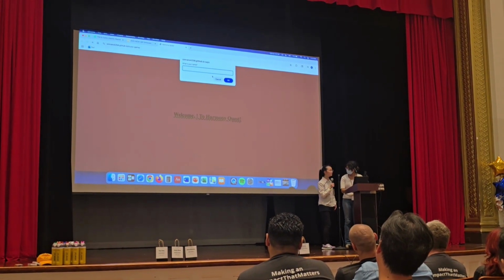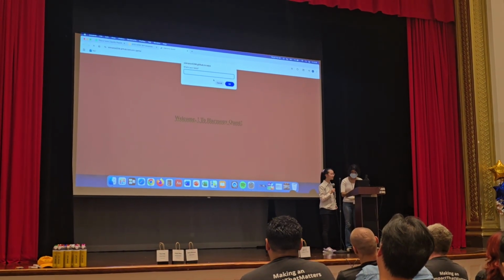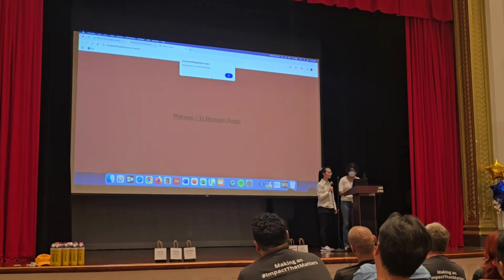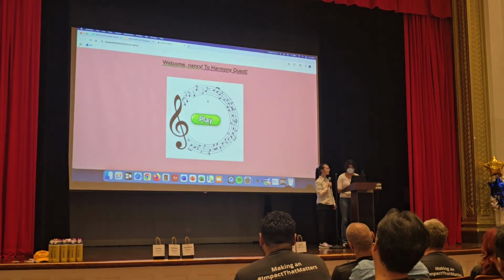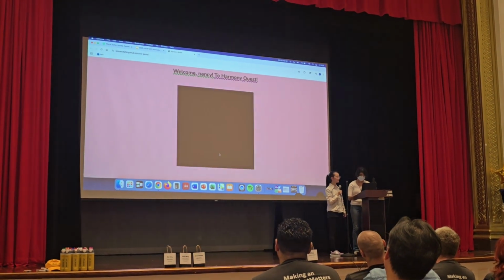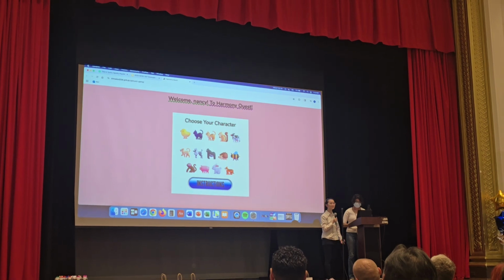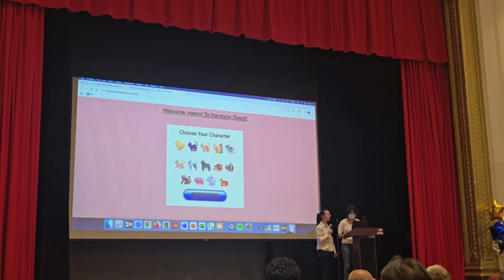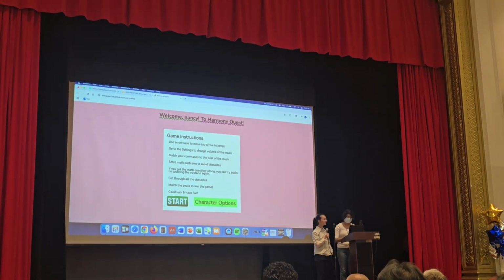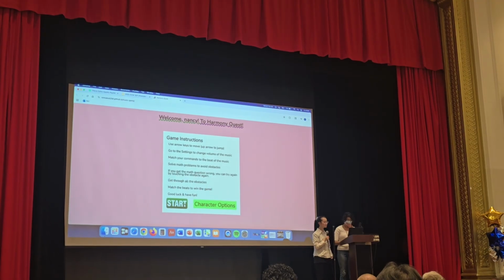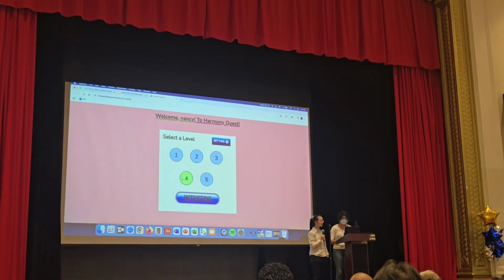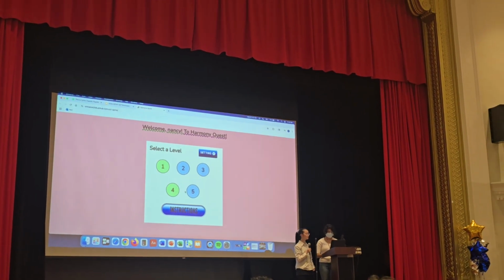So if you enter your name, it will welcome you. Click play, then click enter options, and you can choose any character you want. Here are brief instructions. If you click start, you can choose any level. Click any level, no matter which.